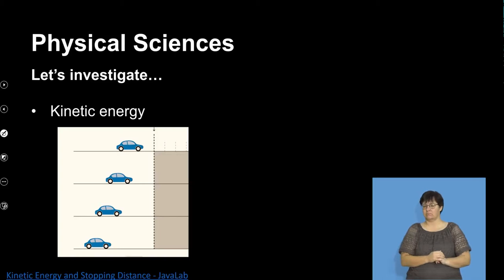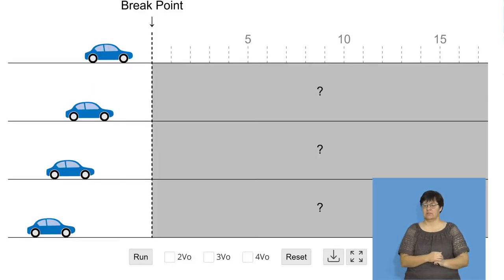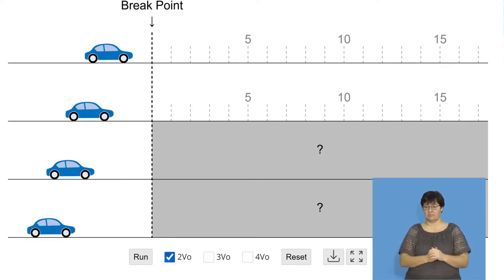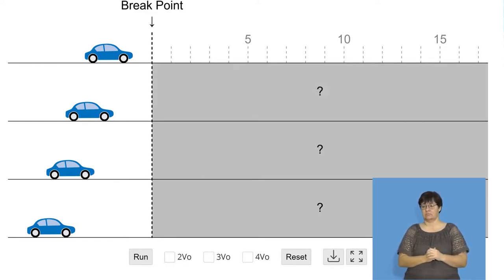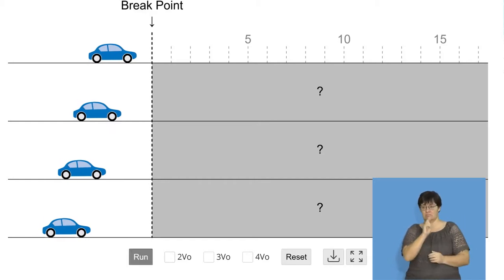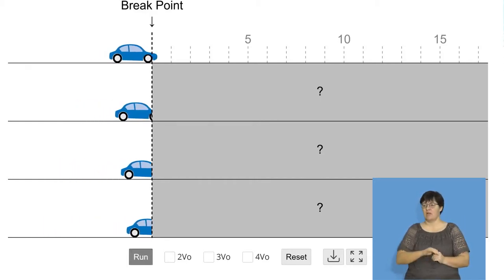Okay, so here what we're going to do is I've got a little animation. It's all about stopping distance, but we're not worried about this. I just want you to see what happens when the cars move. So, we're going to look at the first car. Only this top one's going to go. Watch. It runs. We're not worrying about what happens with the other cars.